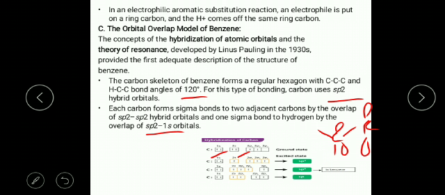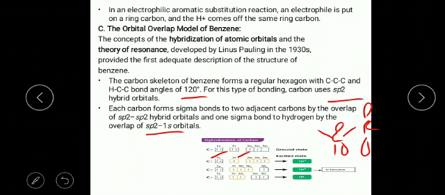Now come to sp. In sp hybridization only one s and one p orbital are hybridized, which means two p orbitals remain unhybridized. So in sp only two sigma bonds are formed due to the horizontal p orbital and s orbital, and the remaining two p orbitals are always perpendicular to each other.